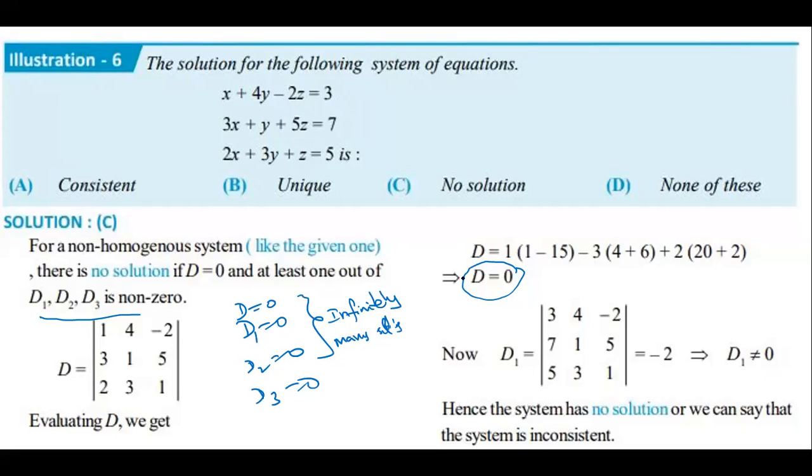Now see, D is equal to 0, but D1 is not equal to 0, see carefully. Then the system has no solution, that is inconsistent. So for these types of questions, every time find the determinant first of all. Determinant not equal to 0, what is your conclusion? What is your answer? It has a unique solution.